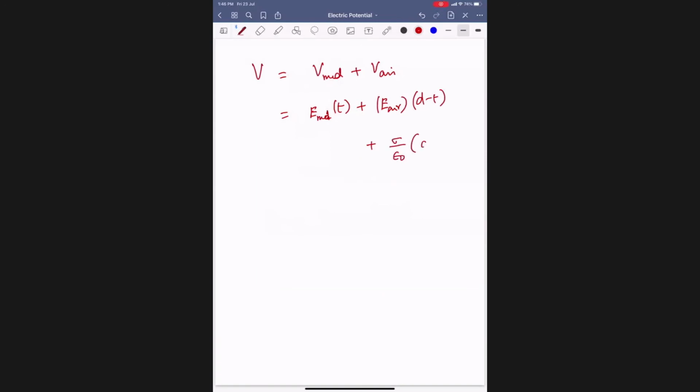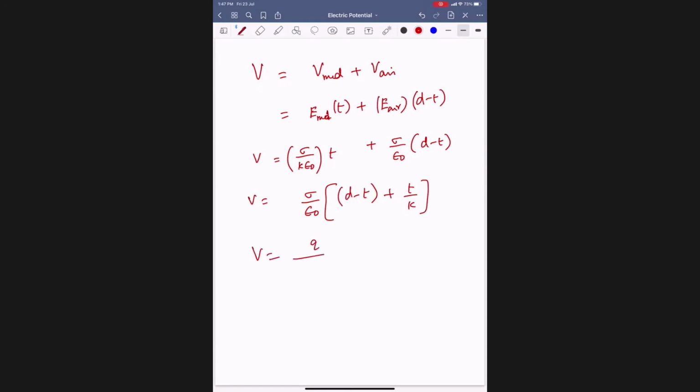Sigma by epsilon naught into D minus T only. Where the medium is there, sigma by epsilon naught will become how much? Sigma by K epsilon naught. Then V equals, taking sigma by epsilon naught common, D minus T plus T by K. Got it?